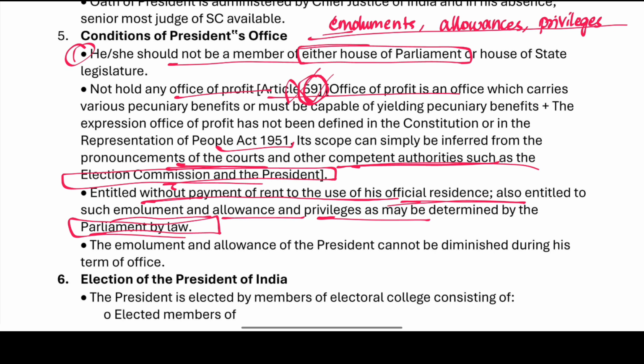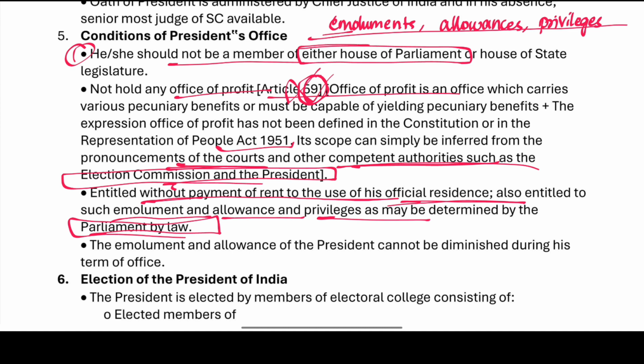Emoluments, allowances, and then we have the privileges. It is under who? It is under the parliament made by law. Whether it is an emolument or an allowance or even a privilege, these things are determined by parliament by law.